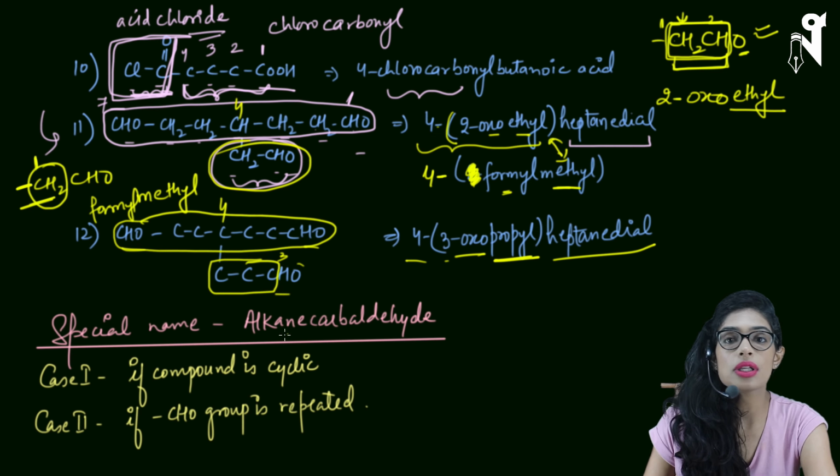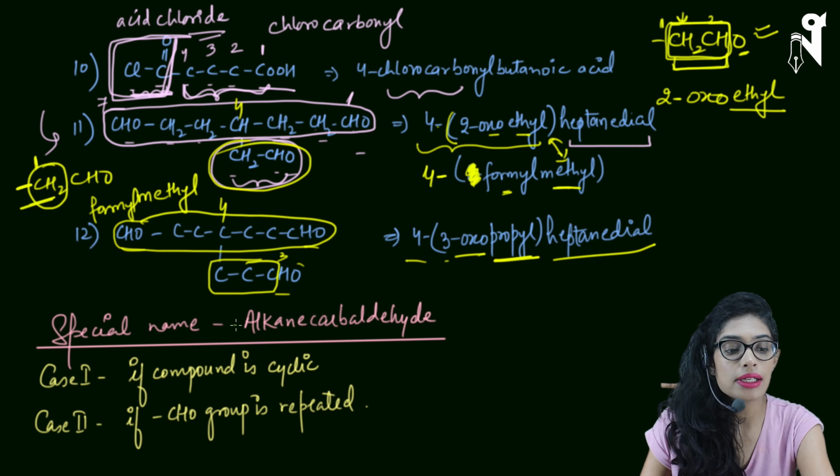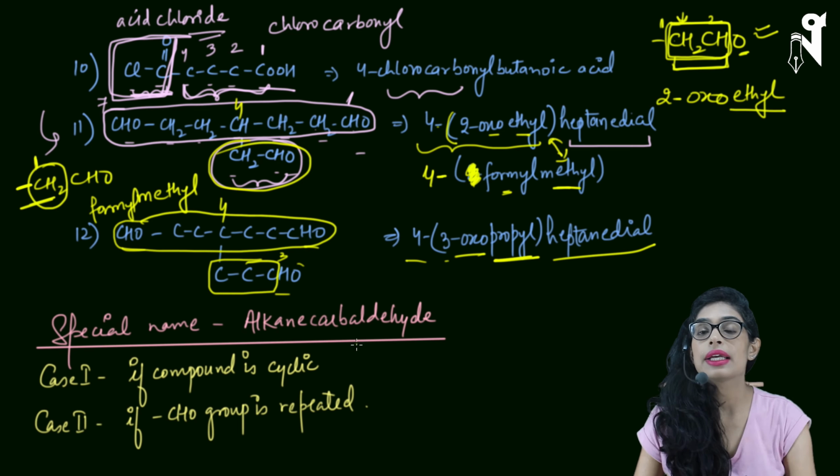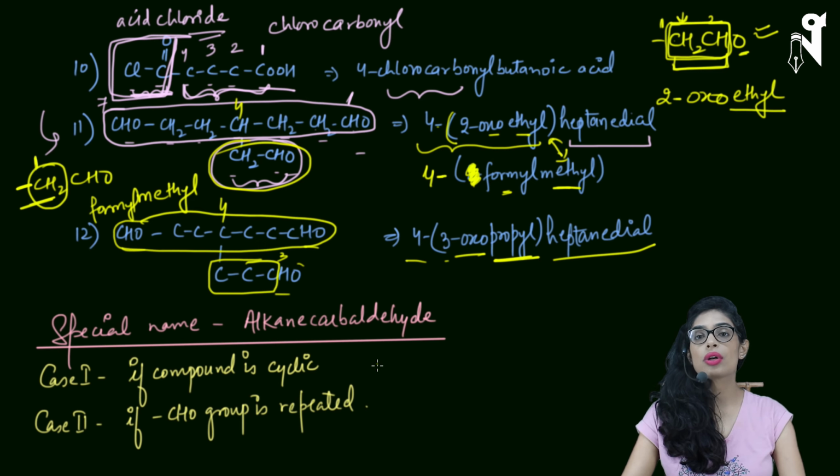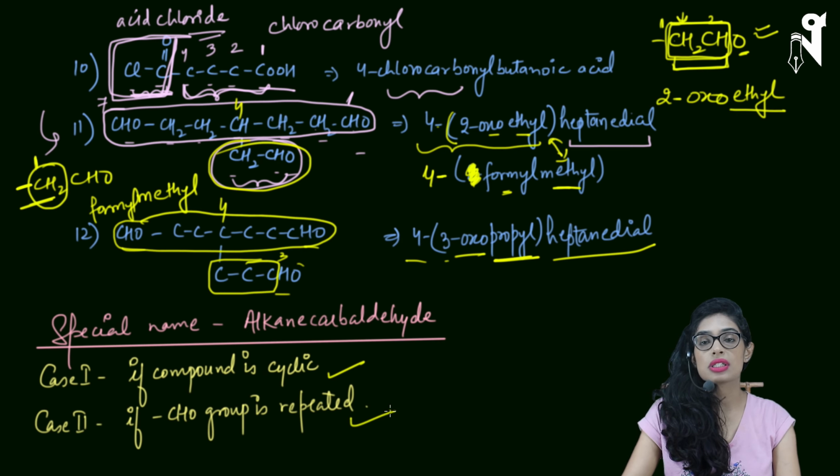So now let's talk about the special name of aldehyde, that is alkane carbaldehyde. The alkane carbaldehyde term can be used in special cases. You cannot use it wherever you like. So there are two cases. One is when the chain is cyclic, and the other when CHO is repeated multiple times.